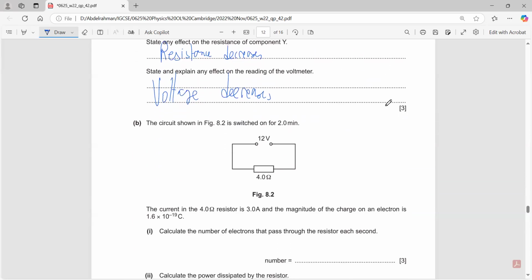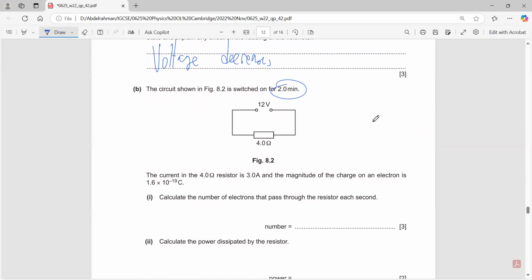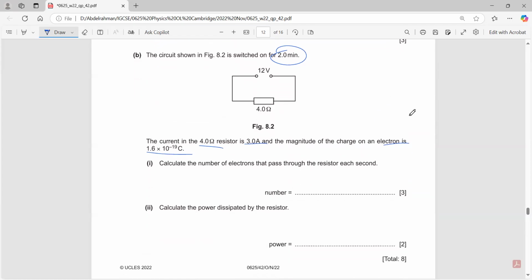The circuit shown in figure 8.2 is switched on for 2 minutes. The current is 3 amperes. The resistance is 4 ohms. The magnitude of charge on one electron is 1.6 times 10 to the negative 19. Find the number of electrons that pass each second.